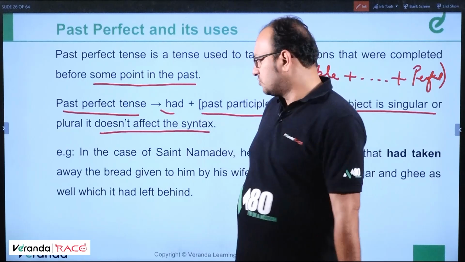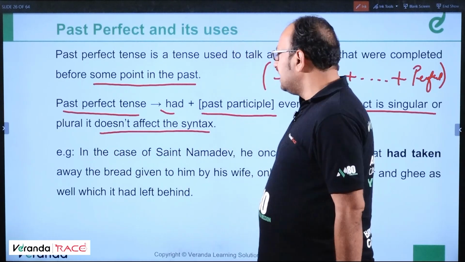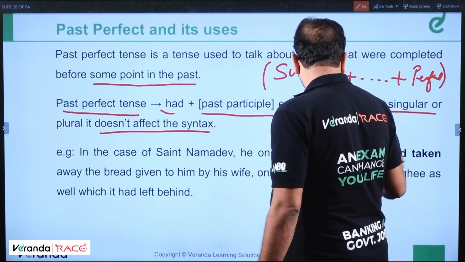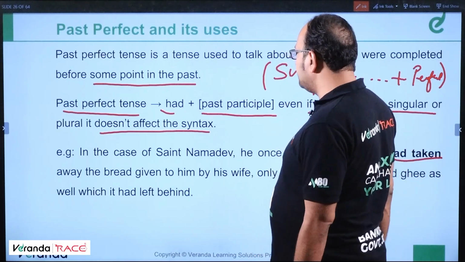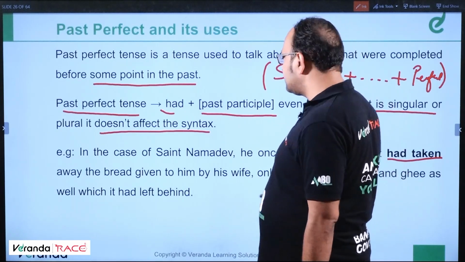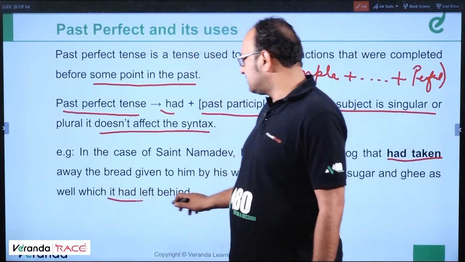So when is past perfect used? Let us see in this example. In the case of Saint Namdev, he once chased a dog that had taken away the bread given to him by his wife, only to offer it the sugar and ghee as well, which it had left behind.